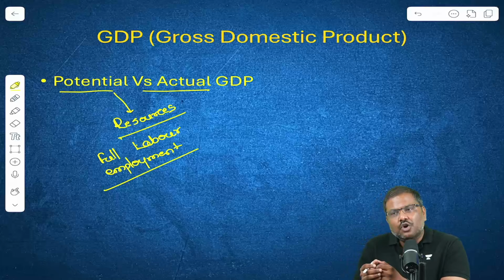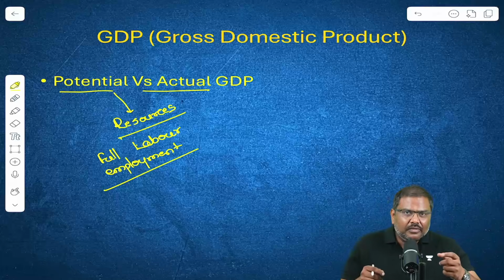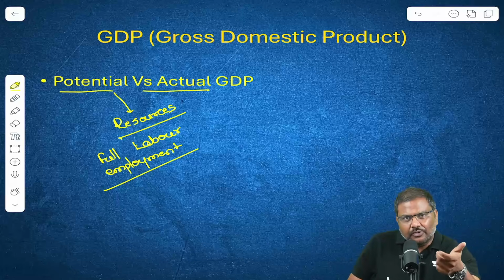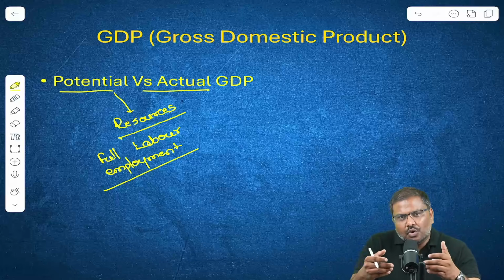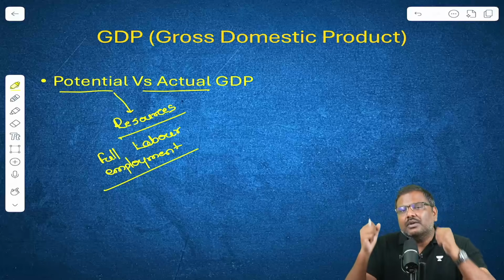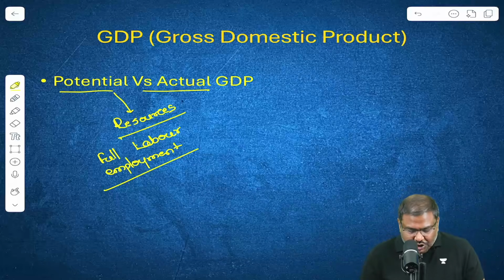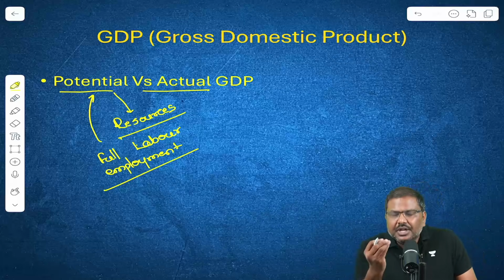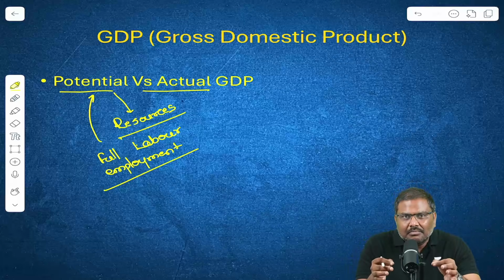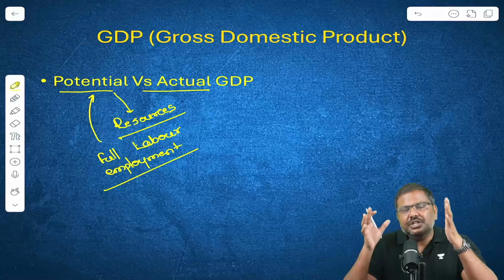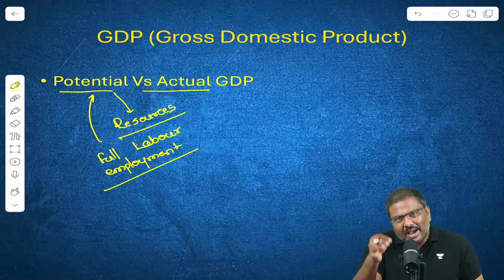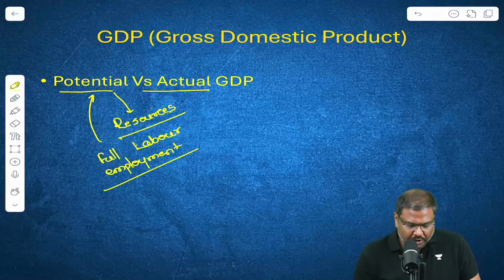Anybody who is seeking a job is given a job. So whenever all the resources available are utilized, whenever there's full employment, and let's say there is no very high impact of inflation on the economy, the GDP that you achieve is called potential GDP. In a nutshell, the maximum GDP that you can achieve, because you are utilizing all the resources that are available, the maximum GDP that you are able to achieve, that is called